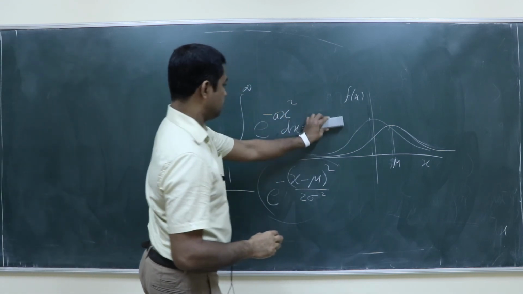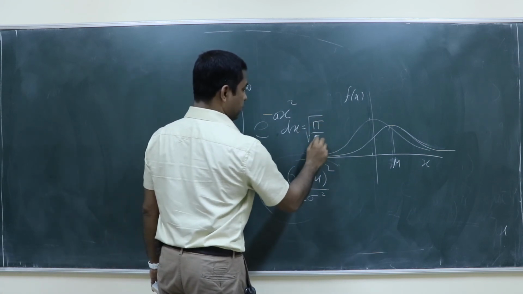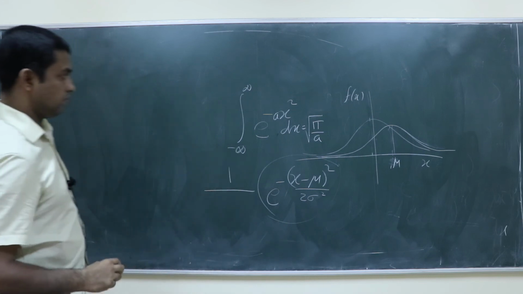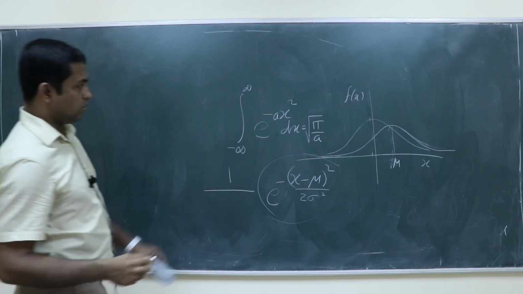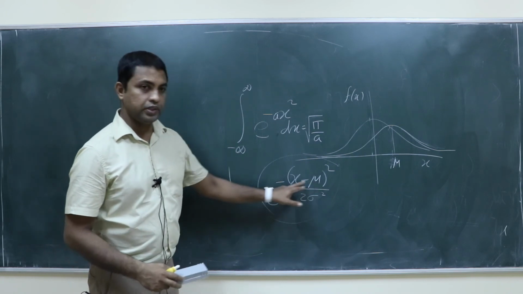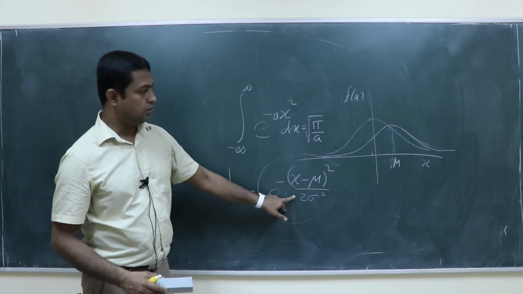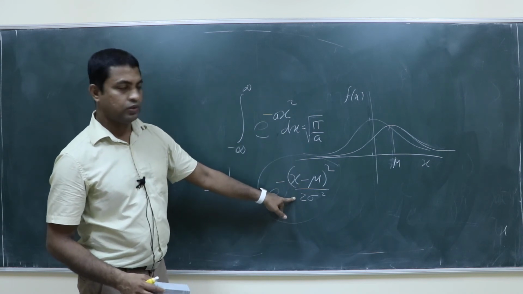What is that? Root pi. And for e power minus a x square it is root pi by a. Now if you compare this with this, it is only a variable change, and instead of a, what are you having? 1 by 2 sigma square.